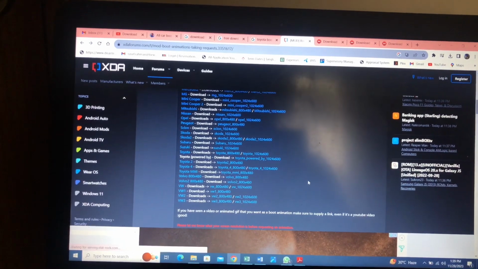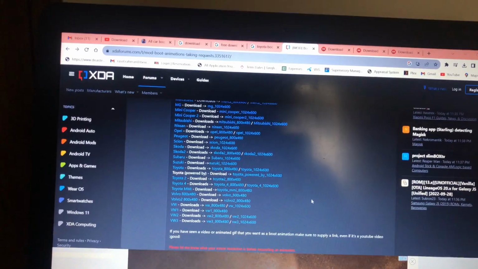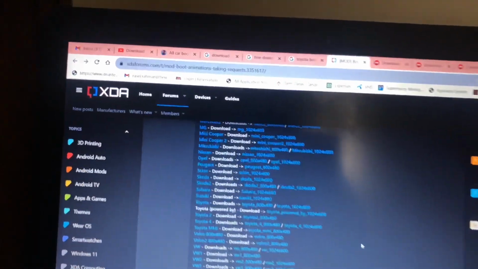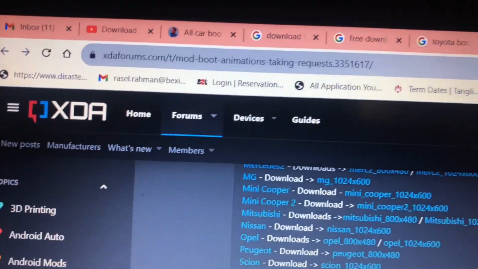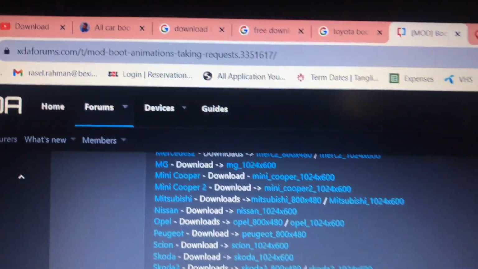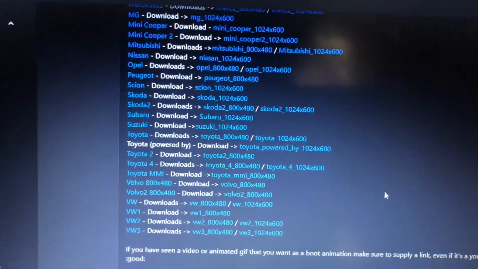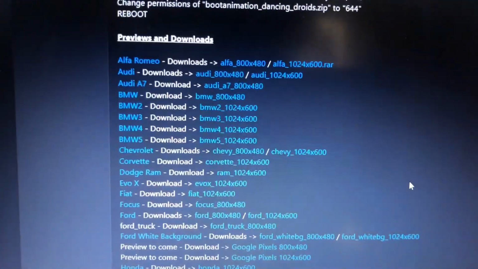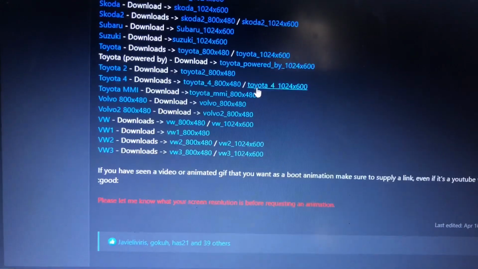Today I'm going to show you how to apply a car boot logo animation into an Android head unit. So basically I have found a site searching from Google search engine. This is a forum. In this forum many people are there to help each other to have a better car logo animation, boot logo animation. So here you will find a lot of different model cars boot logo animation. Mine is a Toyota, so I will go for this.